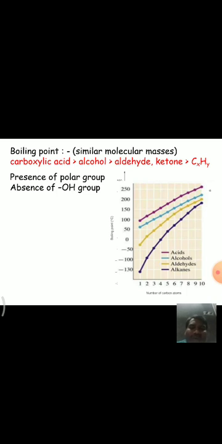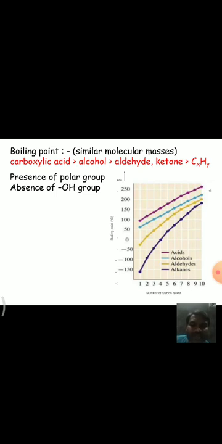And coming to boiling points, if you observe the boiling points of aldehydes, ketones, alcohols and carboxylic acids, carboxylic acids and alcohols generally have higher boiling points, and aldehydes and ketones comparatively have lower boiling points.